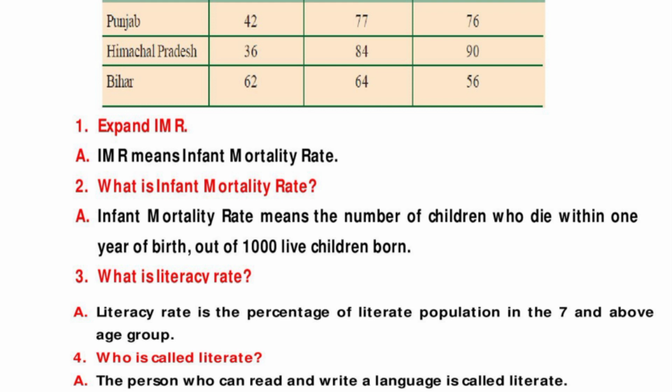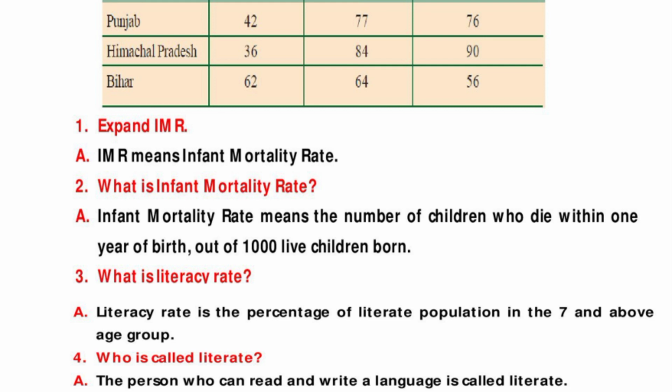Students, observe the table and answer the questions. Here 3 states are there. IMR, thousands, literacy rate and net attendance rate. These are columns, students. All of you observe the table carefully and answer the following questions. First question is, expand IMR. Answer is, IMR means infant mortality rate. Second question is, what is infant mortality rate?